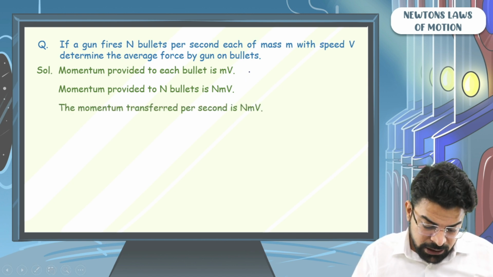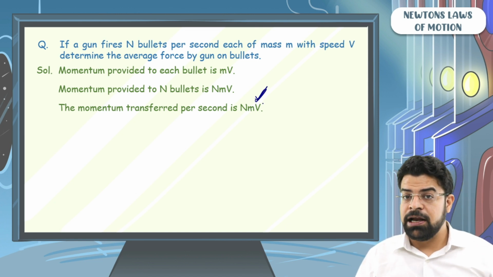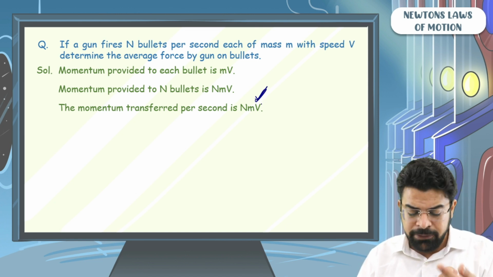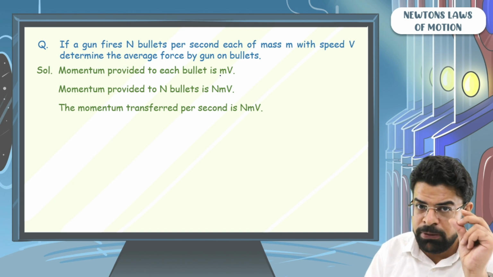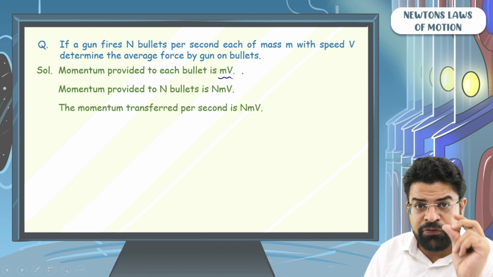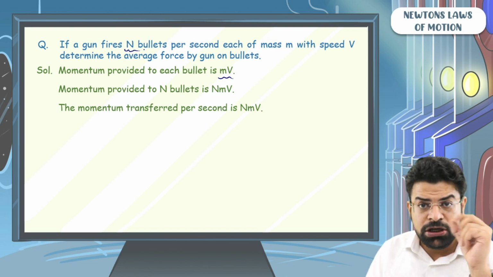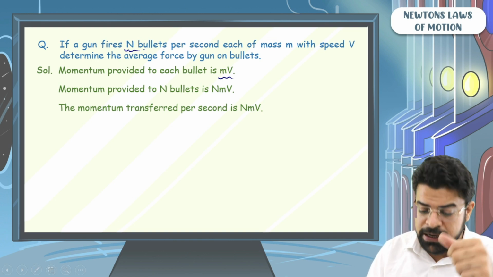We know that the momentum transferred per second to the bullets is nmv. Why? Because sir, see, to each bullet momentum provided is mv. Every second we are firing n bullets, so the momentum transferred to n bullets is nmv.